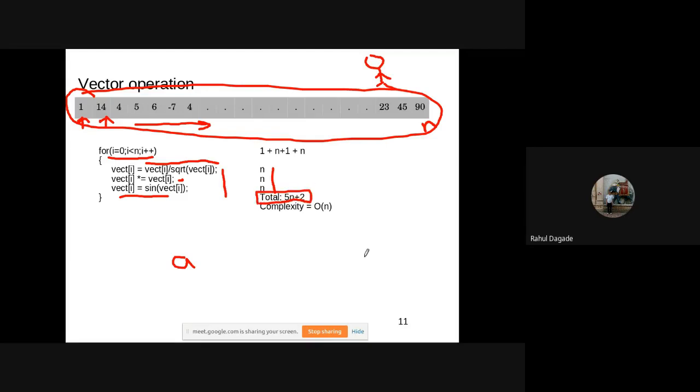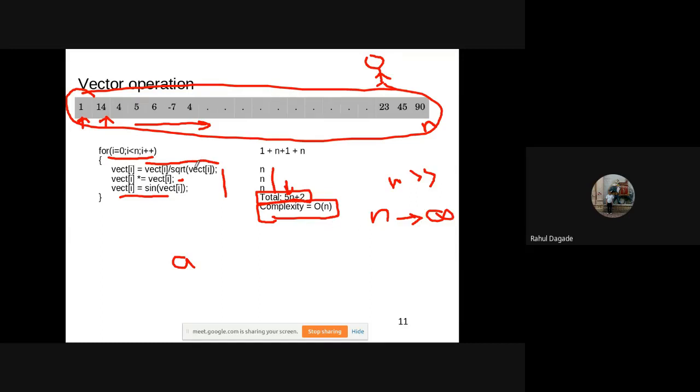Now, if we see the algorithmic complexity in asymptotic notation, where n is very, very big, tending to infinity, then it comes out to be O of n. It is more concerned with the size of n. So these constants 5 and 2 don't matter too much when n is infinity.